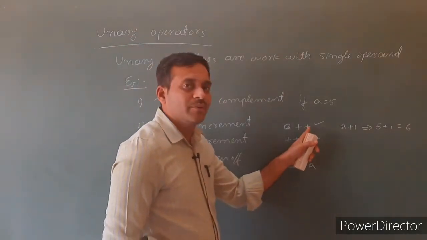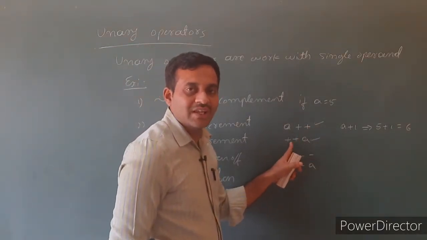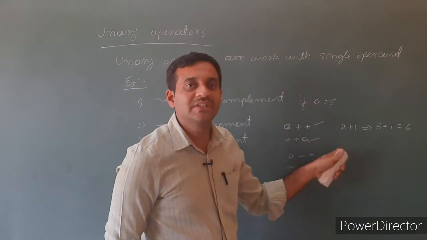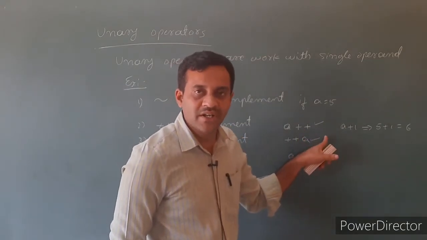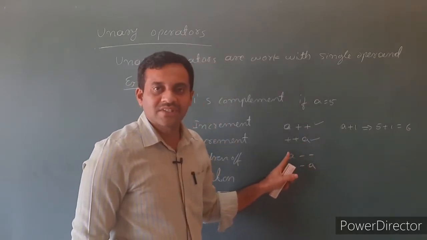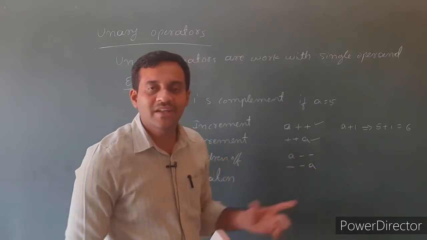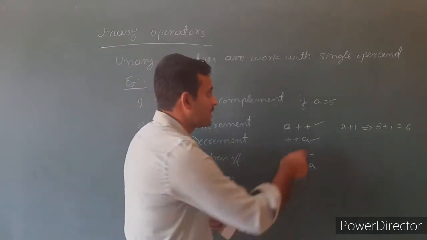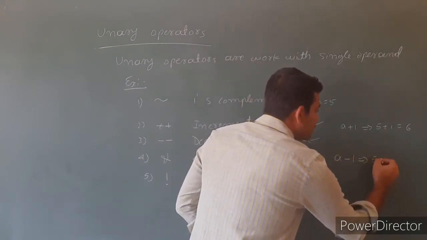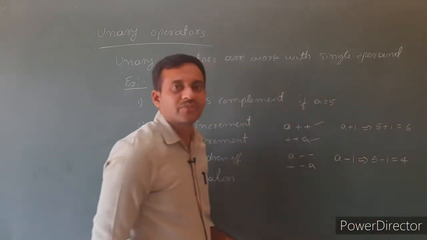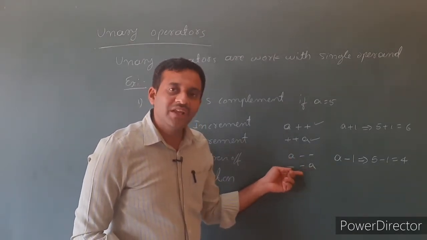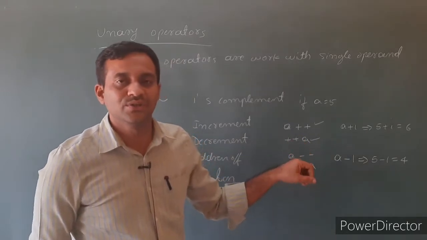Plus plus a is pre-increment: before using it, it is incremented. In a plus plus, first it is used and then incremented, hence it is post-increment. Similarly, a minus minus: first it is used, then it is decremented. Minus minus means it is decremented by 1. Here a value is 5, so a minus 1 is 5 minus 1, it becomes 4. Then minus minus a is pre-decrement: first it is decremented, then used in the program.